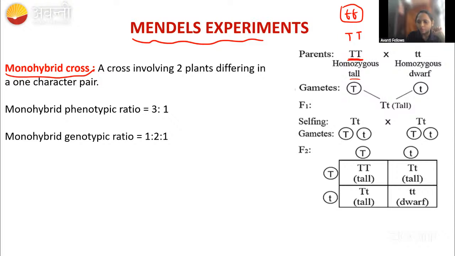Heterozygous. Yes or no? We are going to call it heterozygous. True breeding characters means it must have the homozygous character only. Okay, true breeding means that. Then what will happen? The gamete formation will take place.